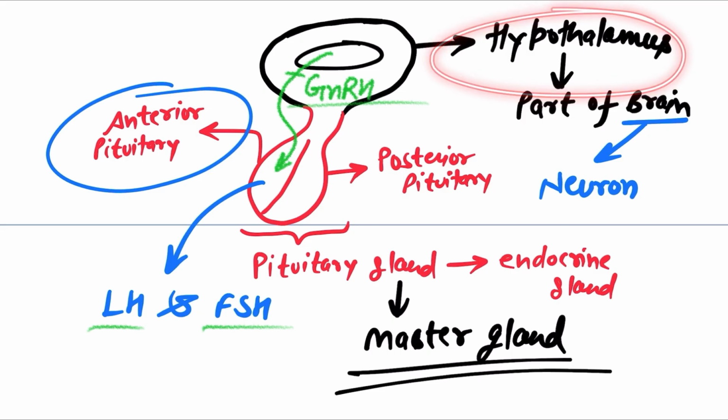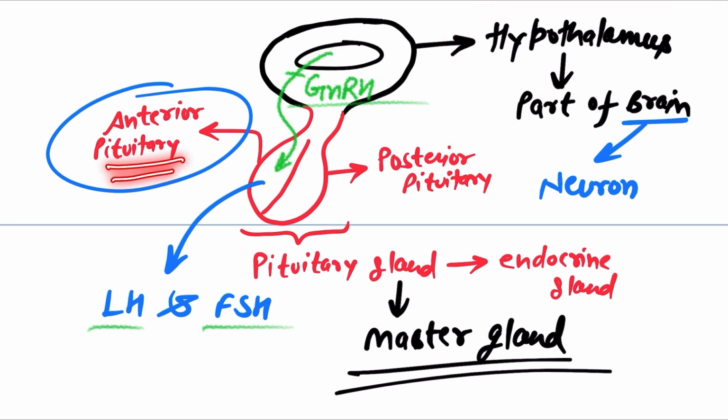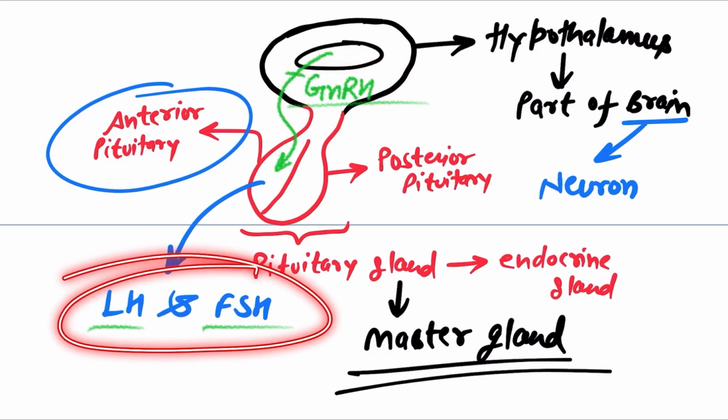From the hypothalamus, a hormone known as GnRH will travel up to the anterior pituitary. It's a signal coming from the hypothalamus, and if anterior pituitary gets this signal GnRH, it will release two hormones, that is LH and FSH.